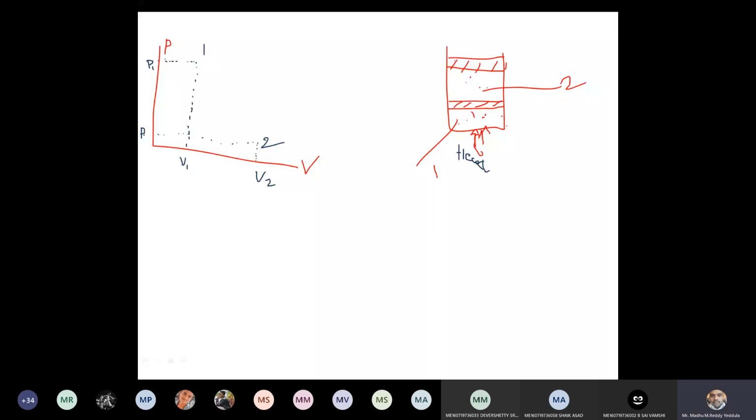and this is the pressure corresponding to state 2. Now what happens to pressure from 1 to 2? It decreases, and volume increases, right? This particular point is called the state of a system at that instant. Is it clear? This is state 1 corresponding to the initial position. This is state 2 corresponding to the final position of the system. Clear?